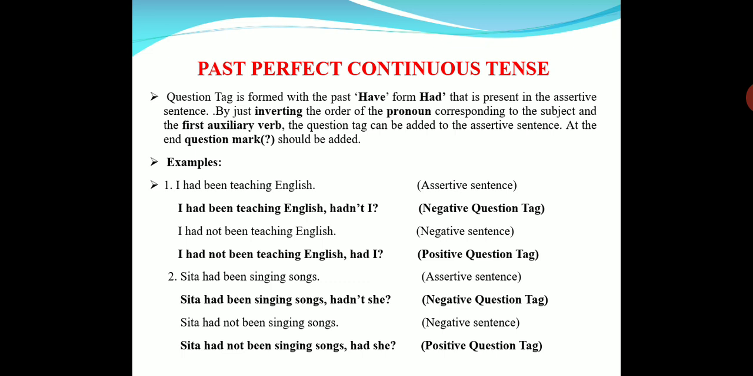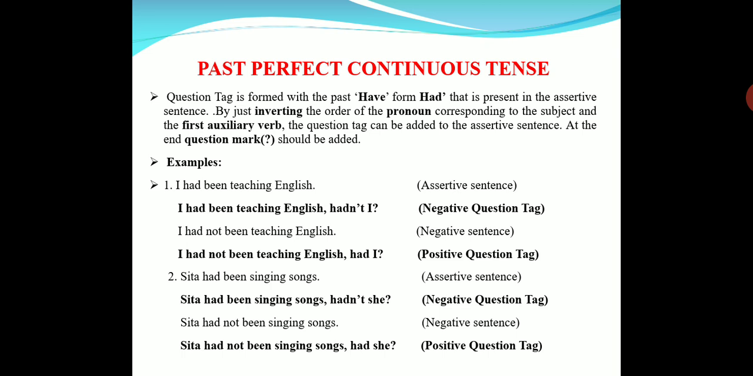I had been teaching English, hadn't I? I had not been teaching English, had I? Sita had not been teaching English. Sita had not been singing songs, hadn't she? Sita had not been singing songs, had she?